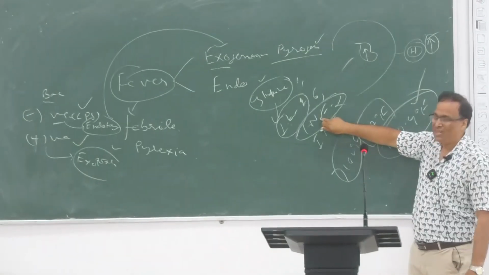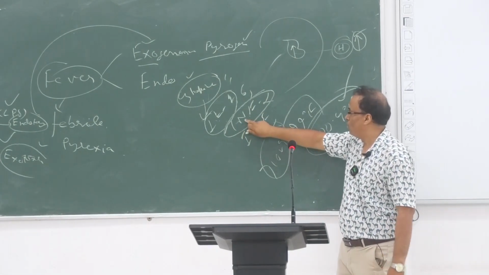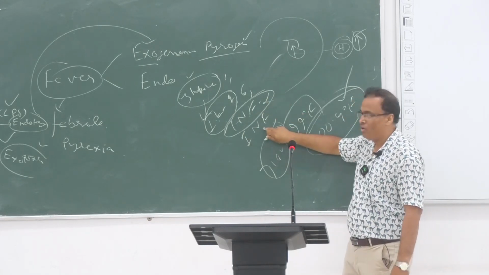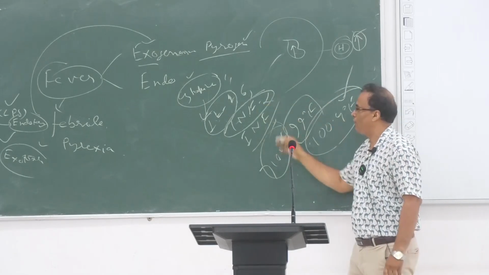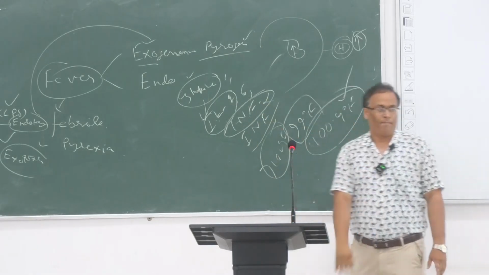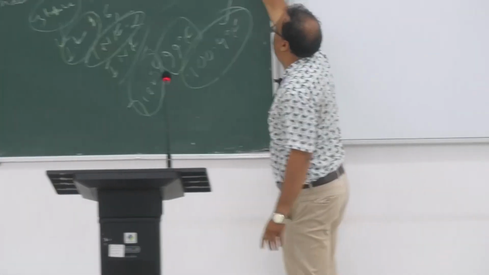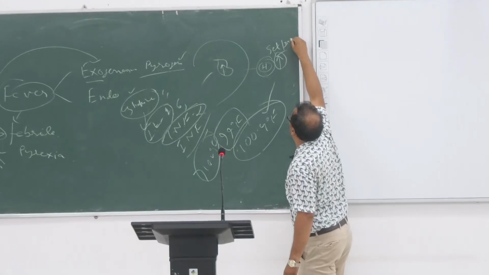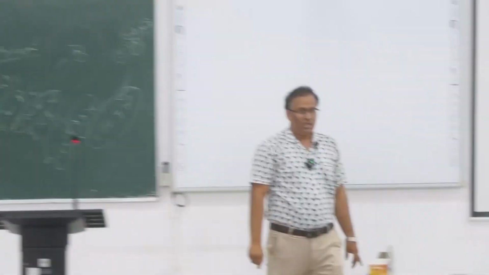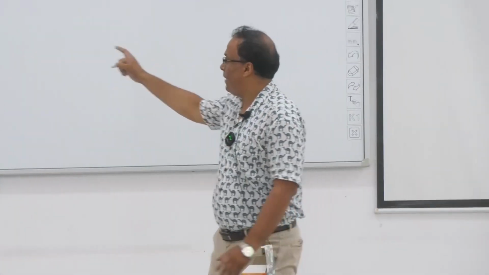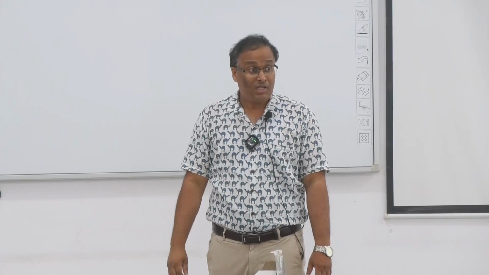Tumor necrosis factor alpha, and interferon alpha, beta, gamma, there are many. These interferons or cytokines are endogenous pyrogens, and they increase the set point of the hypothalamus. They increase the set point, nothing else. So whenever that happens, what happens when the set point increases? Who is increasing the set point? Are the pyrogens increasing it?